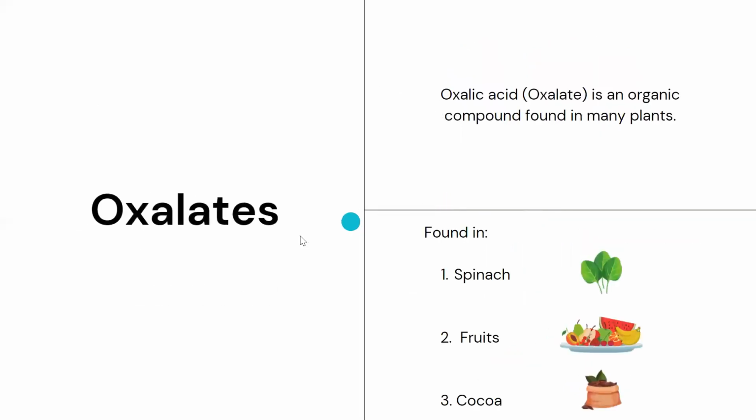Now moving ahead, oxalates. Guys, oxalates are organic compounds which are found in many green leafy vegetables, for example spinach, or in fruits and other vegetables. They are majorly found in green leafy vegetables, for example spinach. Now it's the winter month, mostly in northern regions, right? A lot of people would be consuming spinach, then fenugreek and sag.